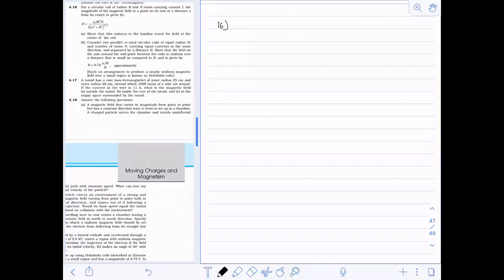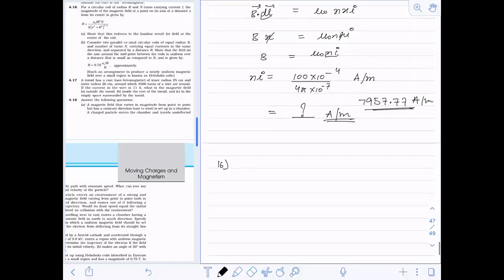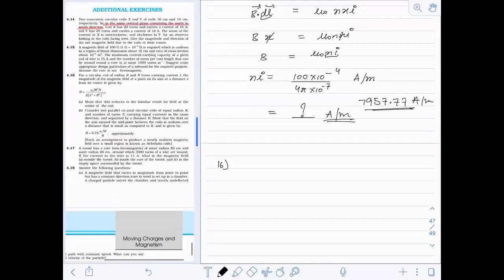Length about 50 centimeter, radius about 4 centimeter, number of turns about 400, current about 10 ampere. These particulars are not unique. Some adjustments within limits are possible. They are given in the NCERT book. Okay, this is the answer they have given. What does this mean? Length about 50 centimeter, radius. Okay, I'll look into this and then verify it.